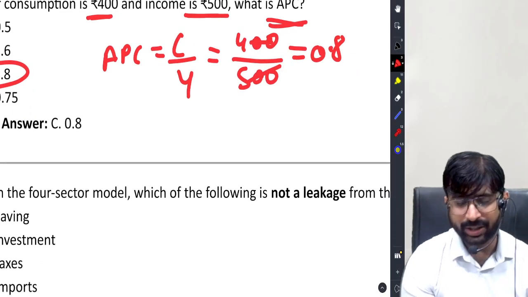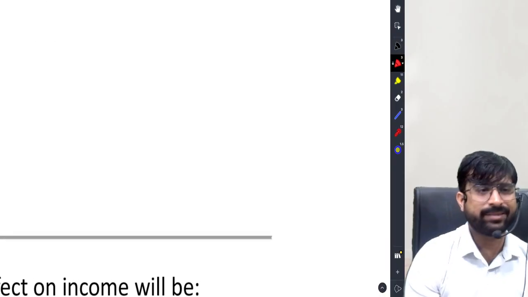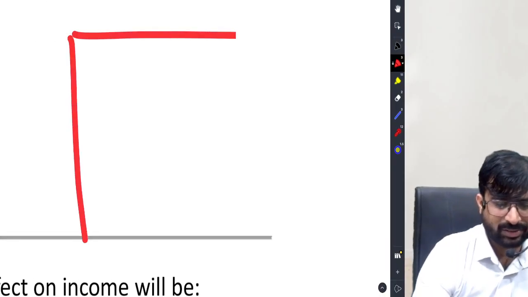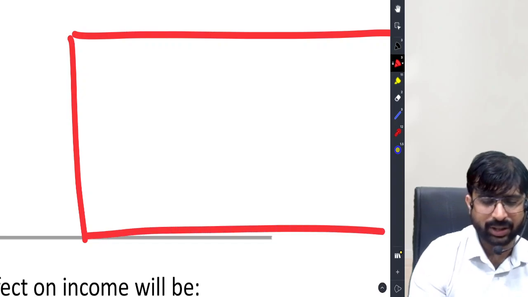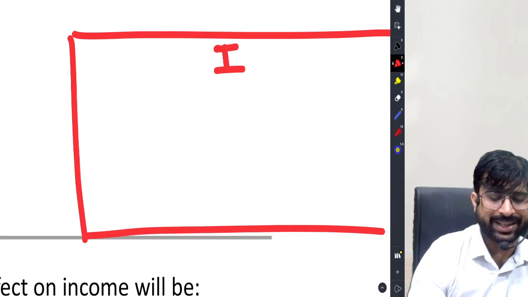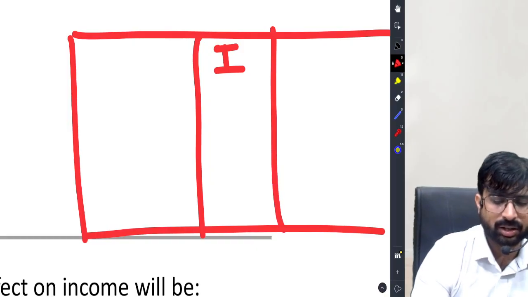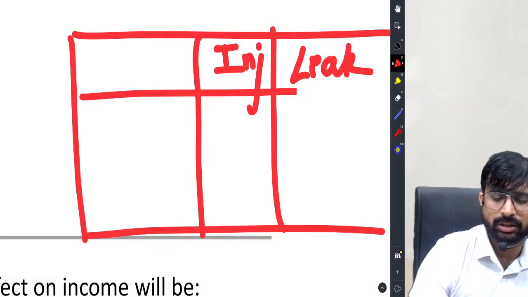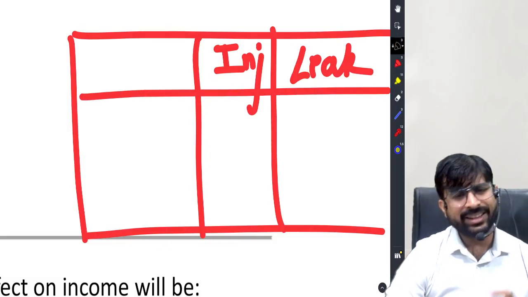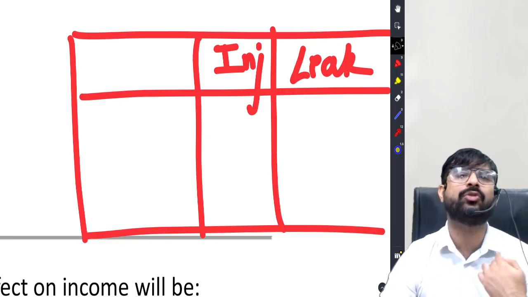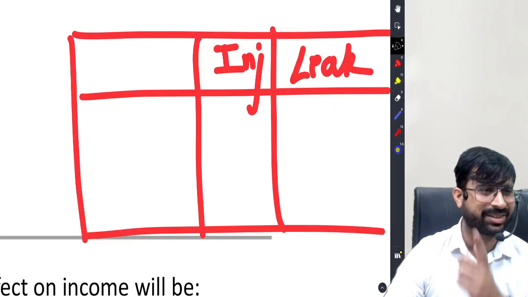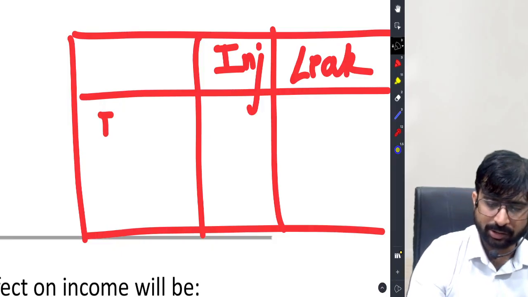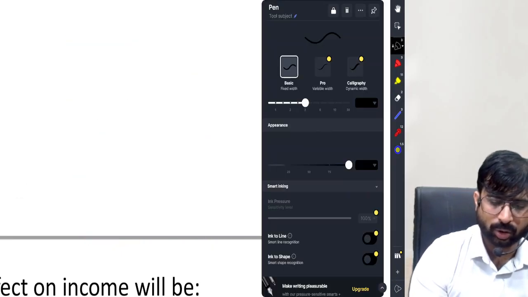Here they have used the word leakage, so now is my time to explain this. There are two things, students, that one needs to remember. One is called injection, I for injection. Other is called leakage. Anything that adds money to the circular flow of income is called injection.